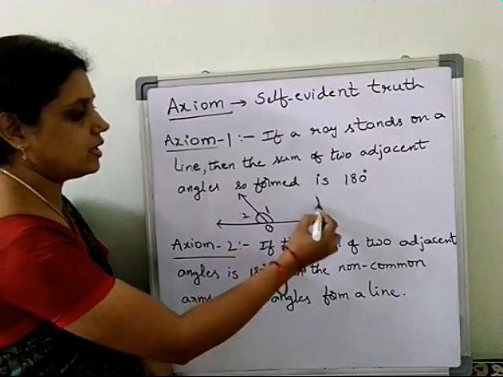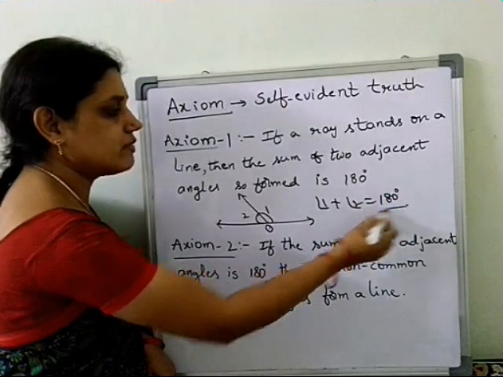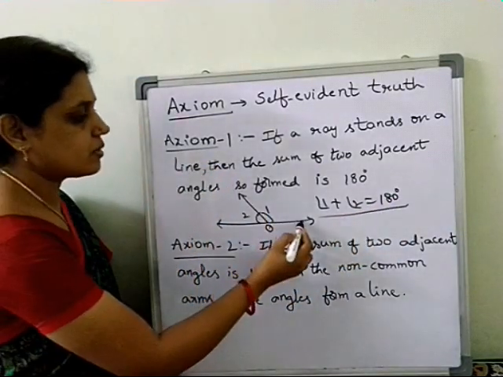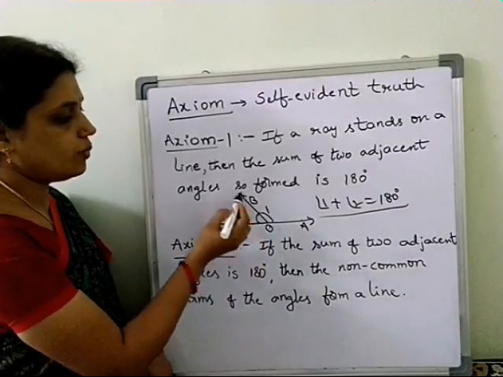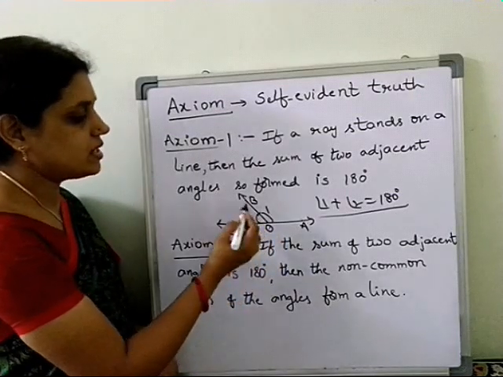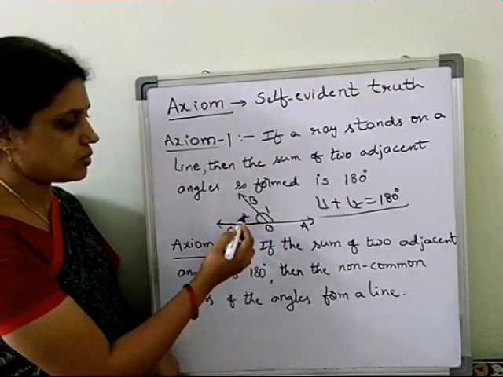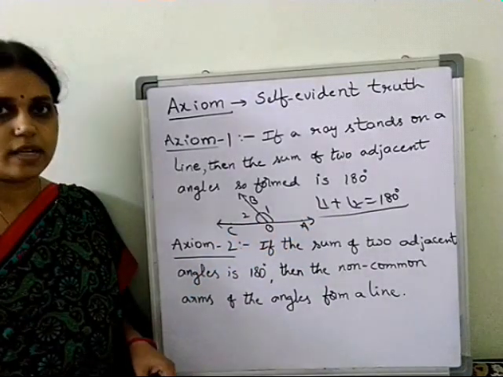Hope all of you understood. Here angle 1 plus angle 2 equal to 180 degrees. Suppose it is A, B, C, then here OB is the ray standing on line CA. The adjacent angles so formed are angle 1 and angle 2. So angle 1 plus angle 2 equal to 180 degrees.